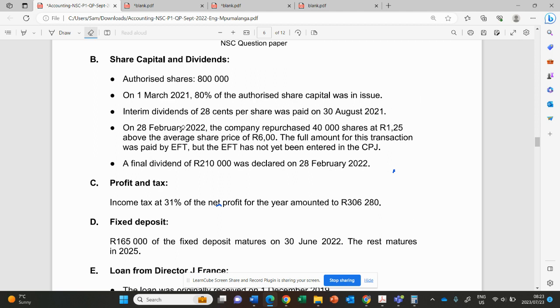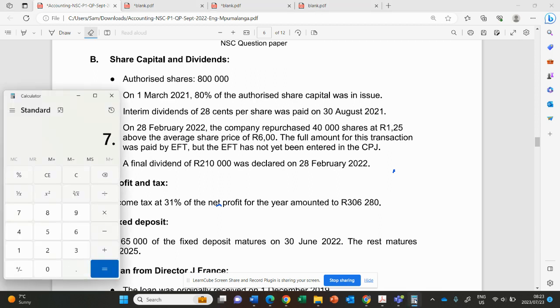Then it means now that will be the real price. It will be the price above average, which is 1 rand 25. 1 rand 25 plus what? Plus the average price. So it will be 7 rand 25. So it means we paid 7 rand 25 to the non-existing shareholder times those shares, which is 290,000.